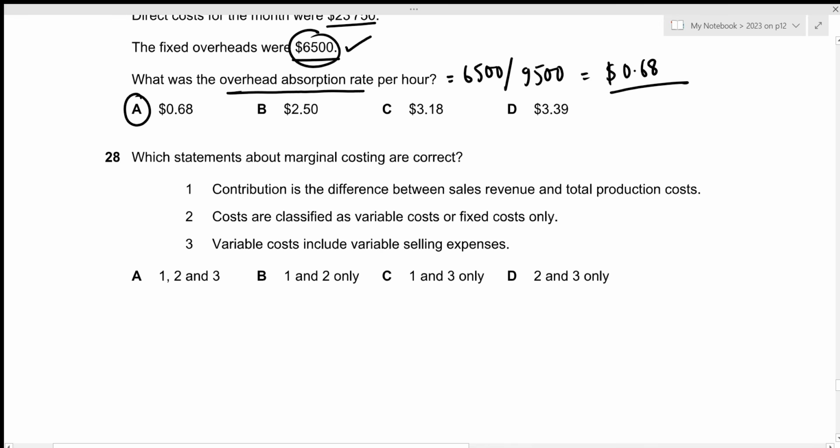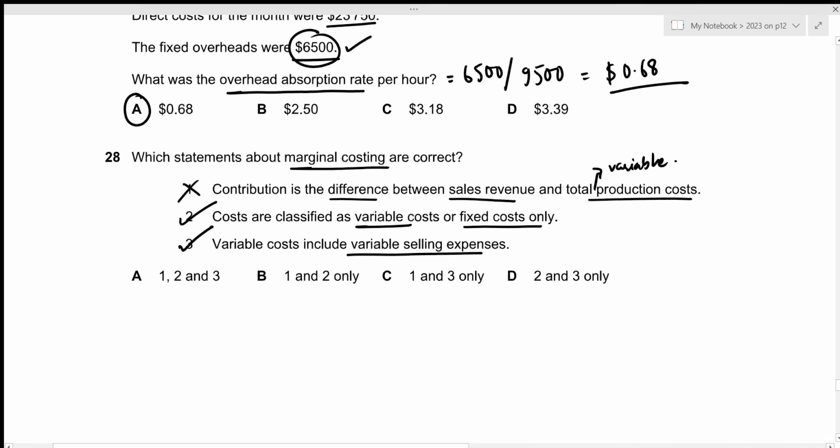Now for the 28th question, which statements about marginal costing are correct? The first one is contribution is the difference between sales revenue and total production cost. This is incorrect because contribution is the difference between sales revenue and total variable production costs. Then the second one is costs are classified as variable costs or fixed costs only, which is true. And the third one is variable costs include variable selling expenses, which is also true because this is variable in nature, right? So the correct answer we're looking for is 2 and 3, which is given by option D.